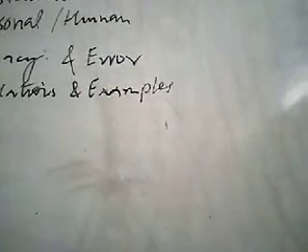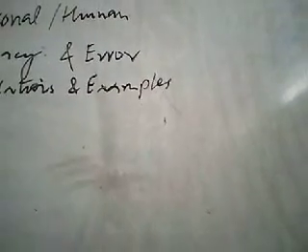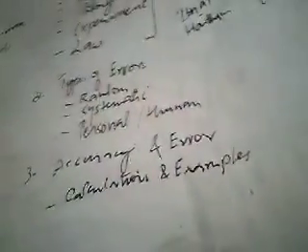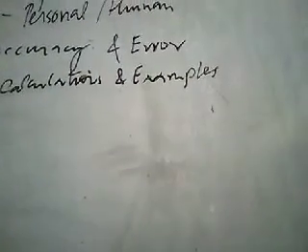Now this theory is widely used in optics, in the branch of physics. It is one of the basic theories of light and optics.